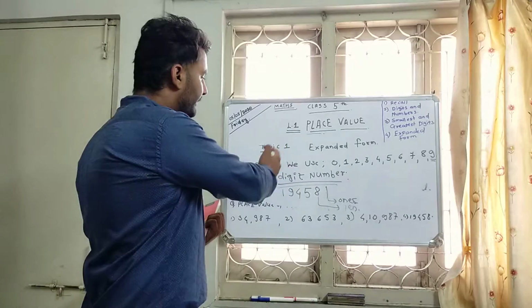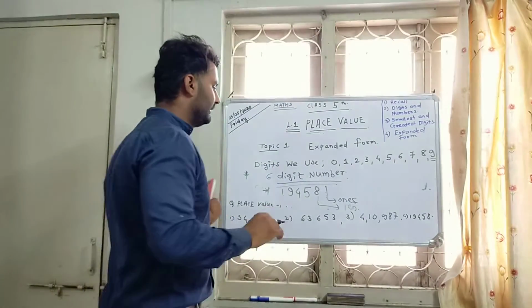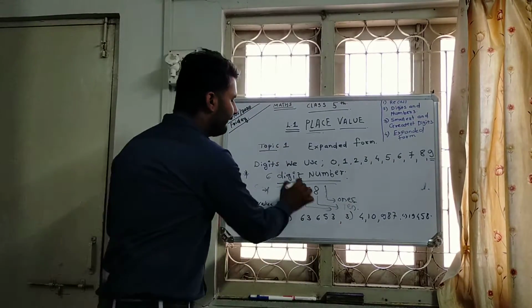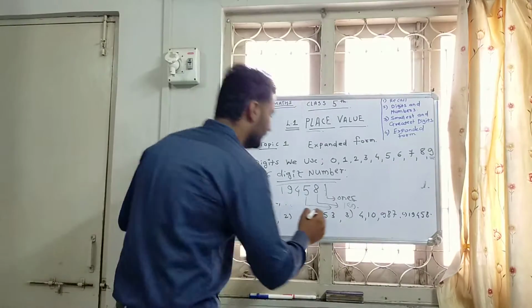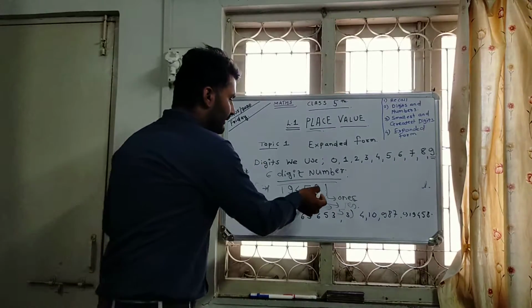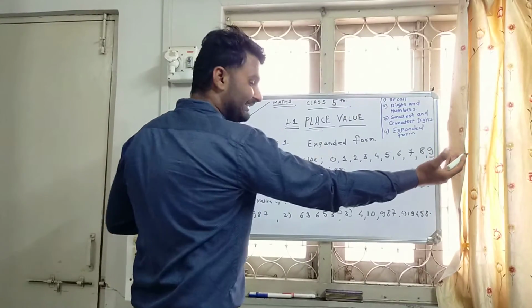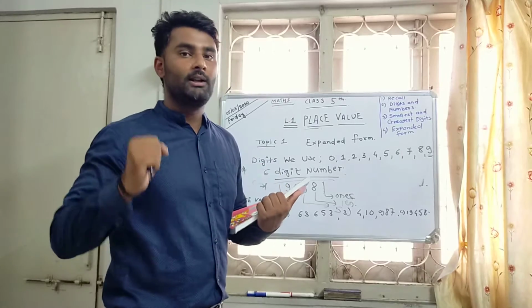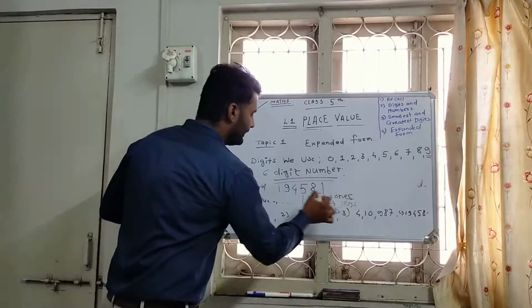As we move to the left, we multiply by 10 each time. Let me clear your confusion. What is the face value of 5? The face value of 5 is 5. Very good. And the place value of 5 is hundreds. As I told you, when we move from the extreme right side toward the left, we get 10 times the previous value. So ones, tens, hundreds.